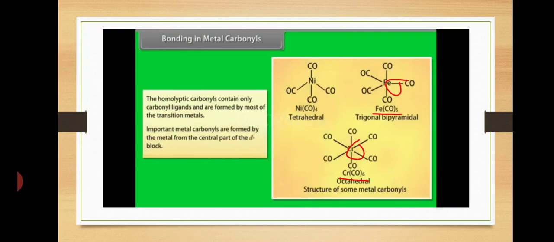Bonding in metal carbonyls. The homoleptic carbonyls contain only carbonyl ligands and are formed by most of the transition metals. Metal carbonyls are formed by metals from the central part of the d block.